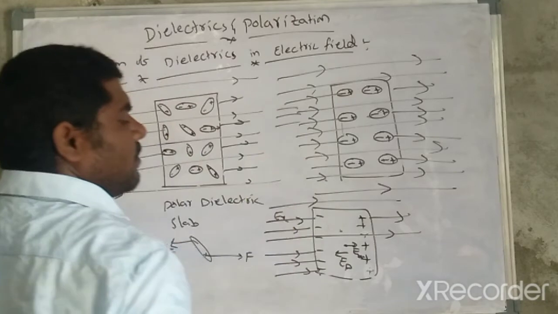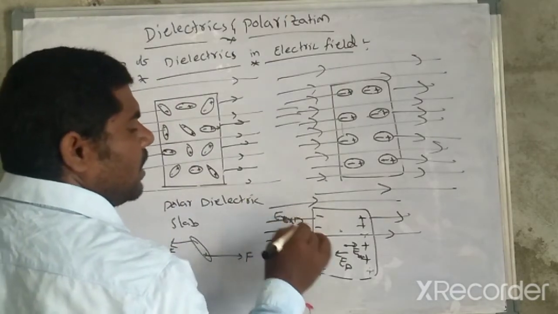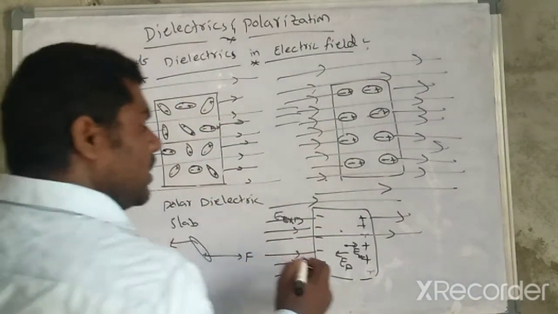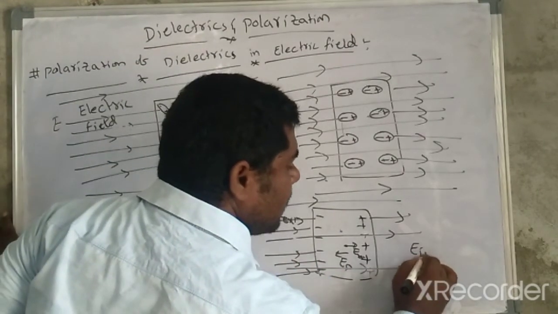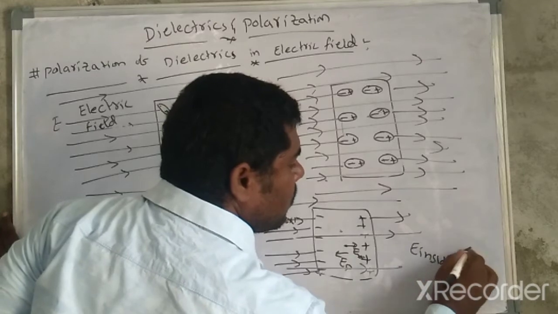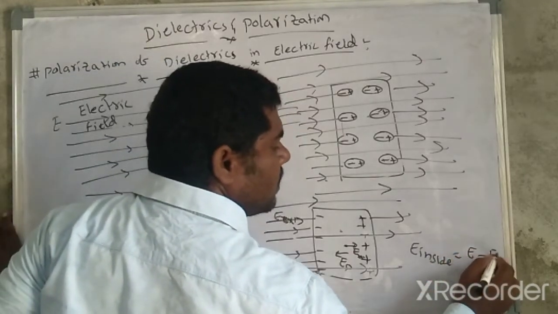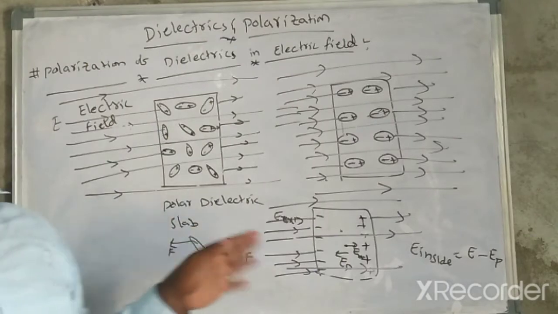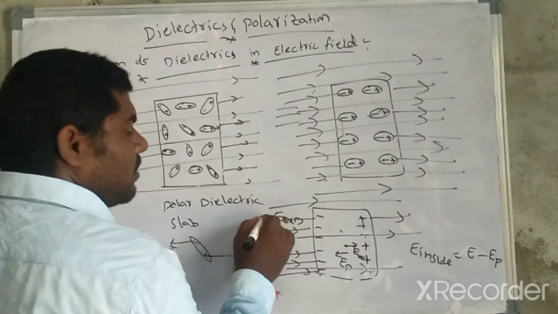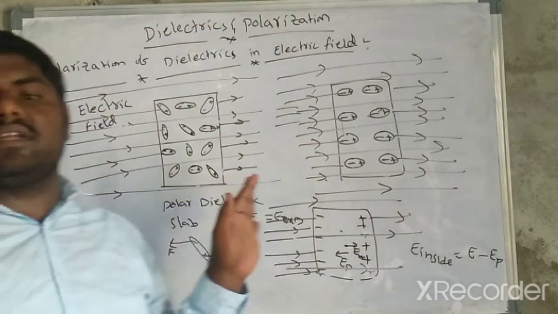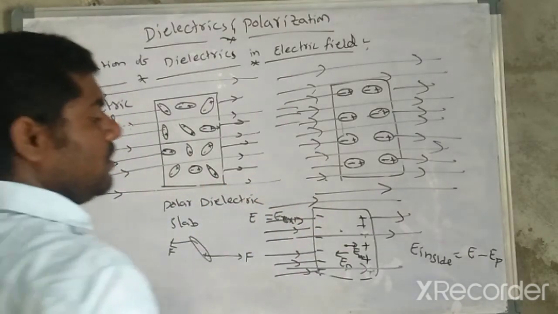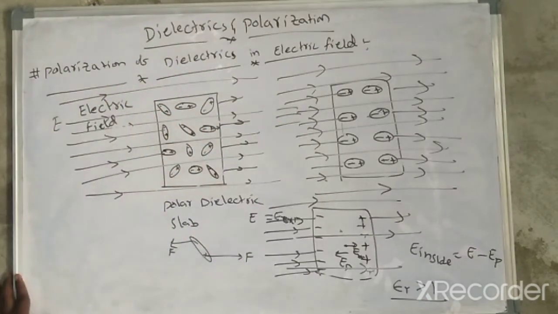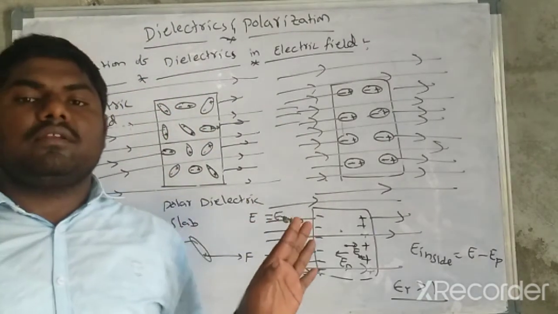Here the external electric field, a uniform electric field, we consider E. Epsilon r is the dielectric constant, and its value is always more than 1.